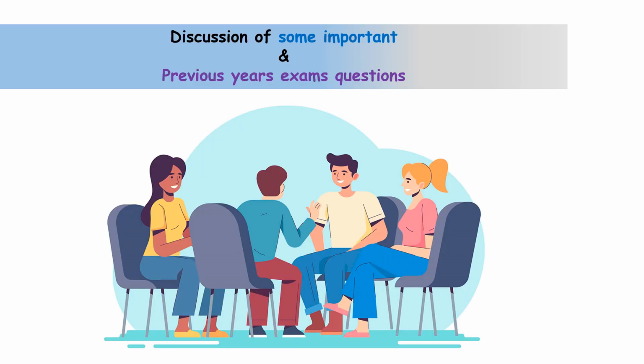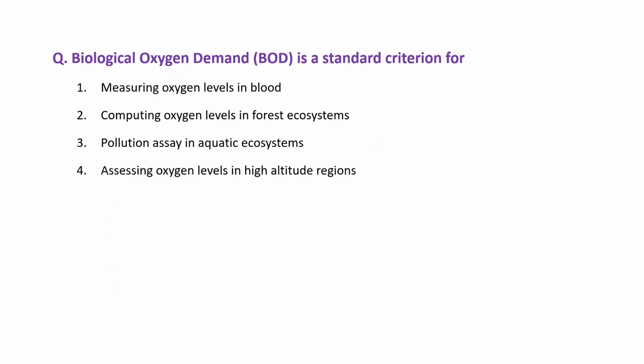So friends, now we are going to discuss some important questions, some of which were also asked in previous exams related to the CPCB and state pollution control boards. So the first question: biological oxygen demand is a standard criteria for. So what is biological oxygen demand? It is the amount of oxygen required for the degradation of the organic material present in the water.